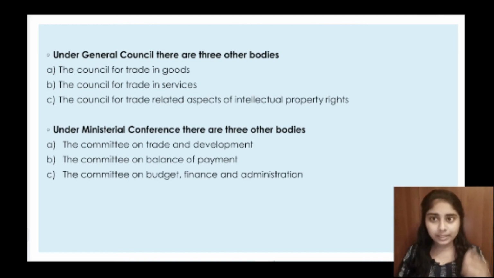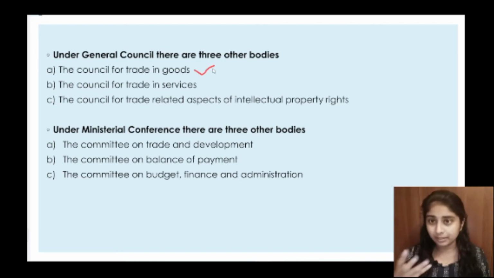Now, under this General Council, there are three other bodies. So we classified first the WTO into two as Ministerial Conference and General Council. Now under that General Council, there are three other bodies. First one is the Council for Trade in Goods. So it focuses on the day-to-day trade in goods and settles any disputes in terms of goods.